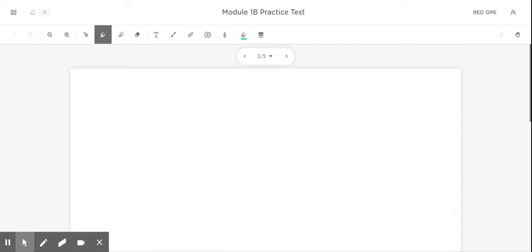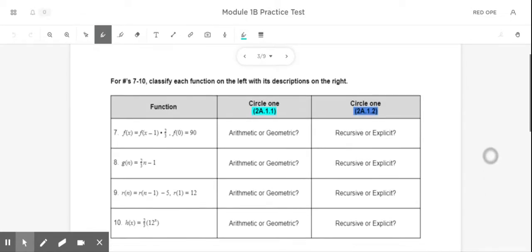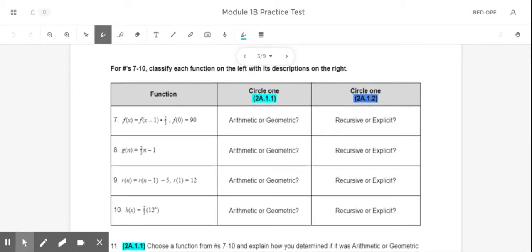So on slide number 3, we are going to be asked to use some vocabulary to describe sequences. So let's start with just deciding if these sequences represent arithmetic or geometric. In the first problem, I can see that there is a multiplication pattern by 2/3. So multiplying is going to be geometric. In the second problem, I can see that that's an explicit equation and there's no exponent, so that's going to be arithmetic.